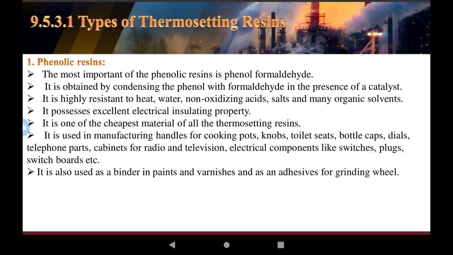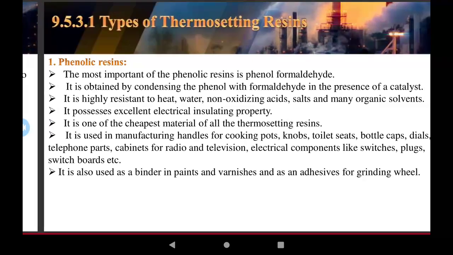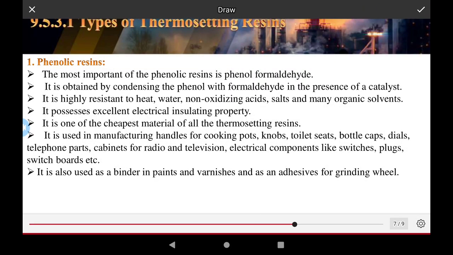It is highly resistant to heat, water, non-oxidizing acids, salts, and maybe organic solvents. It possesses excellent electrical insulating properties.